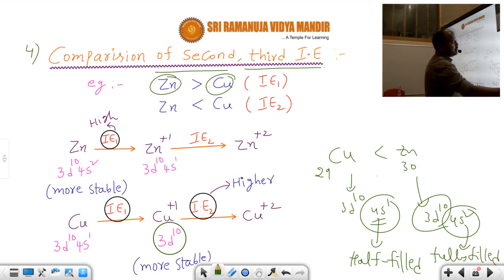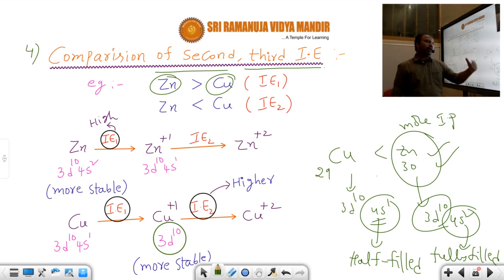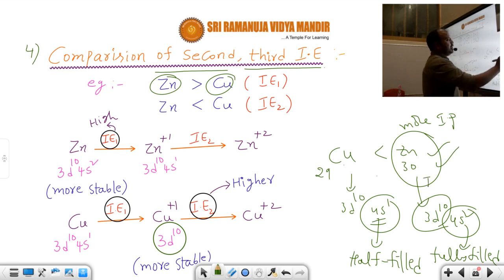Which structure is more stable? Yes, fully filled structure is more stable. So zinc is more stable. That's why this has more IP. So removing an electron from zinc is difficult, so ionization energy is more. Compared with copper, which has more ionization potential? Zinc has more ionization potential. This is IE1. So IE1 of zinc is more than that of copper.